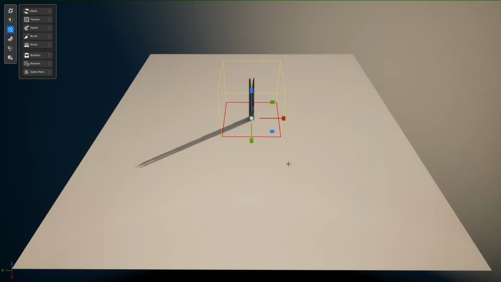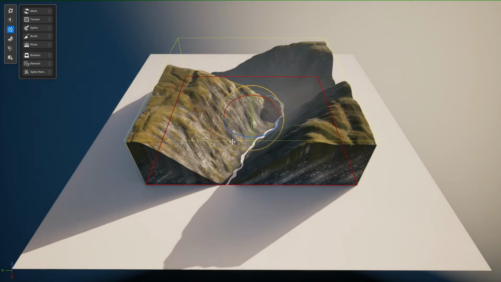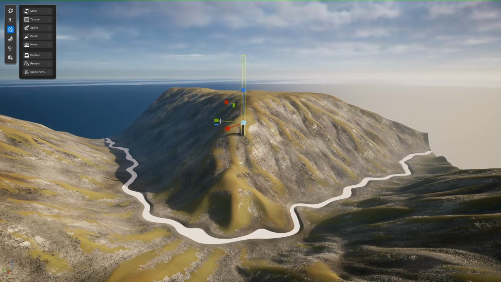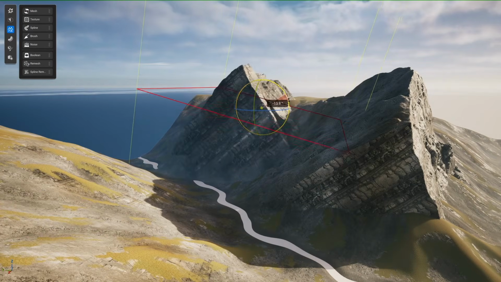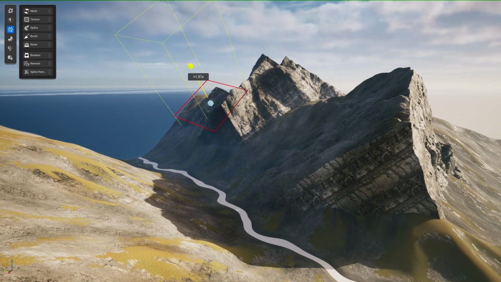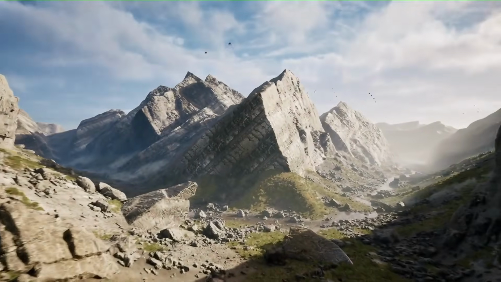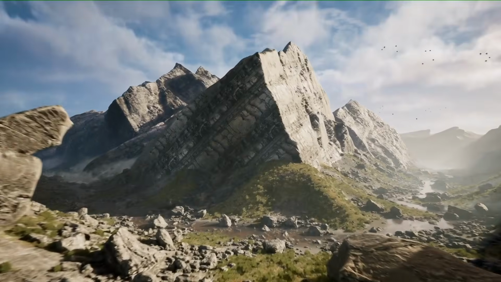One of them has to do with mesh terrain, and the mesh terrain is a new system that is currently in experimental, and this simply offers creators the ability to work with full 3D terrains inside of Unreal Engine. This simply replaces the limitations of traditional height maps, which was something that we get to use previously.